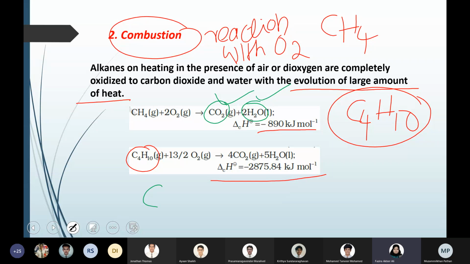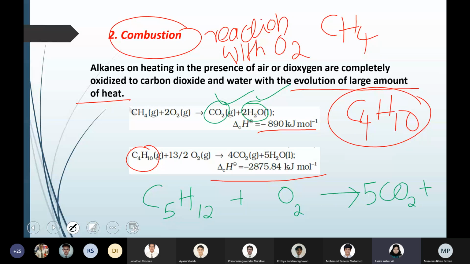If I take C5H12, pentane, this is how to write the balanced equation for combustion. You write oxygen, but don't balance the oxygen in the beginning; always balance the oxygen after writing the other parts. C5H12 means there are 5 carbon atoms, so there will be 5 CO2.